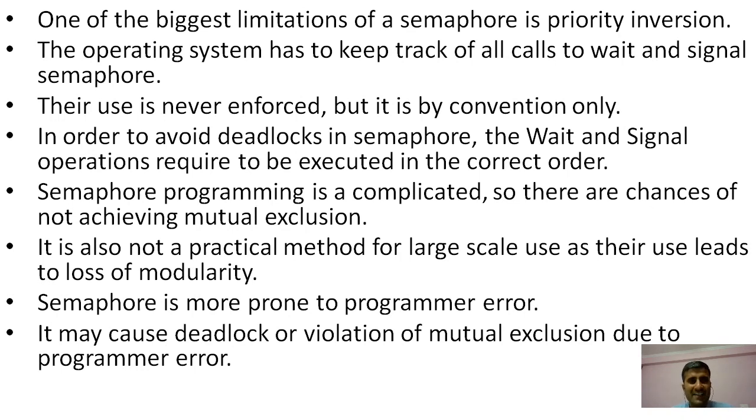There are also certain disadvantages of the semaphore. One of the biggest limitations of the semaphore is priority inversion, which is a very big limitation in the operating system. It has to keep track of all the calls to wait and signal for the semaphore. We can call the semaphore and initialize the value, but then it changes accordingly, right? First it moves to the waiting state, then it executes its job, then it moves to the signal process, and after that it finishes. So these are basically the steps to follow.